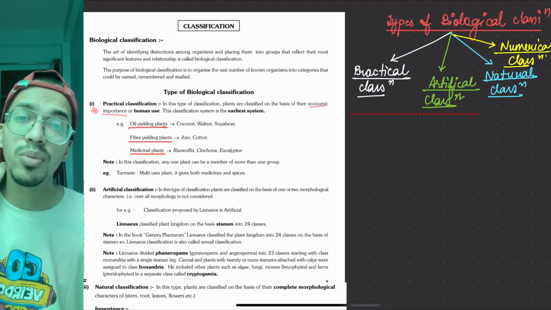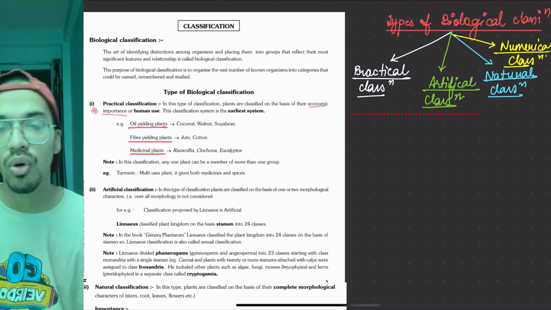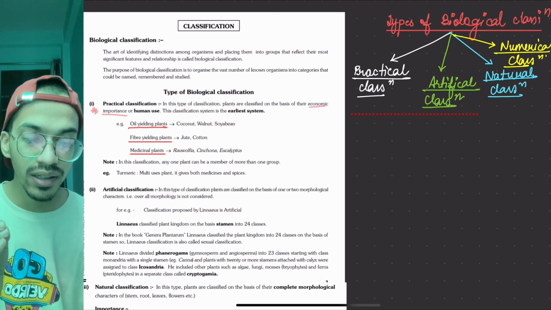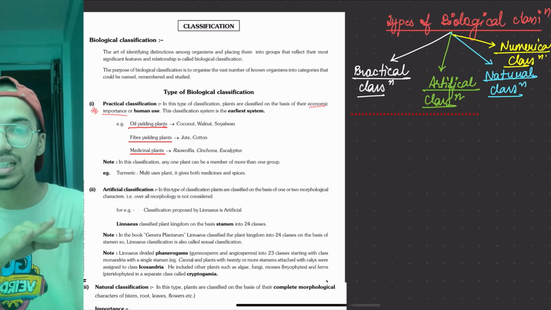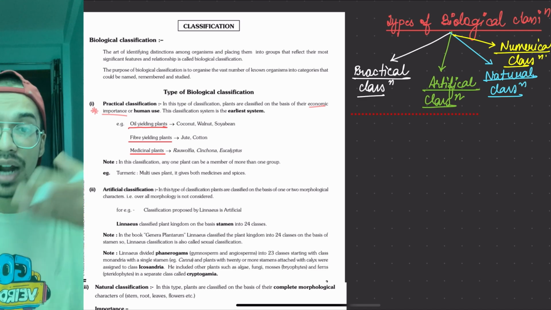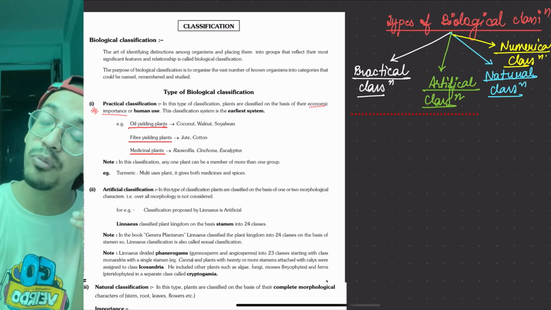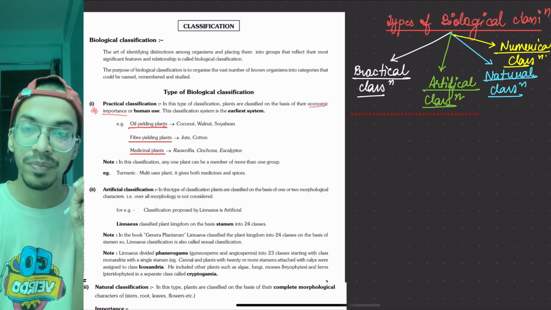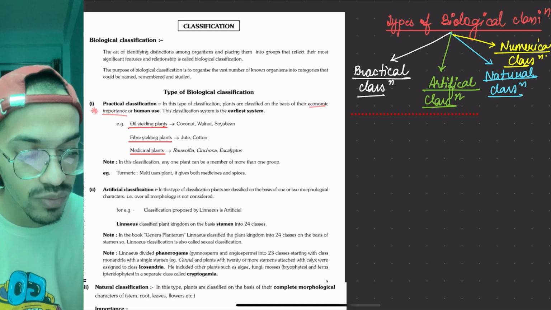Then we have chenopodium, and others like eucalyptus, neem, peepal, all of these are also present. Now this classification is a method. What is the demerit of it? Demerit means limitation of this classification. One plant which is present for giving one particular feature will also be put into a different category. It becomes contradictory. Too many times the same plant name is coming up again and again, so this becomes problematic.